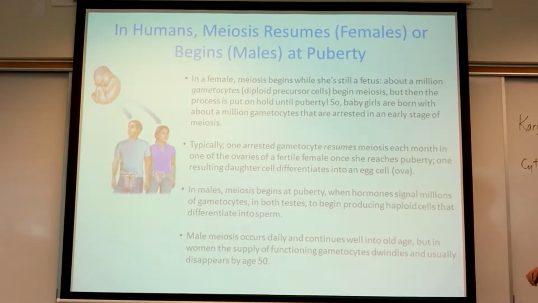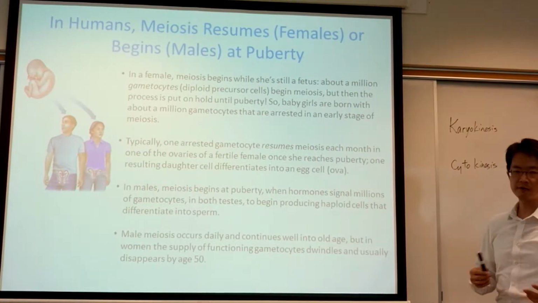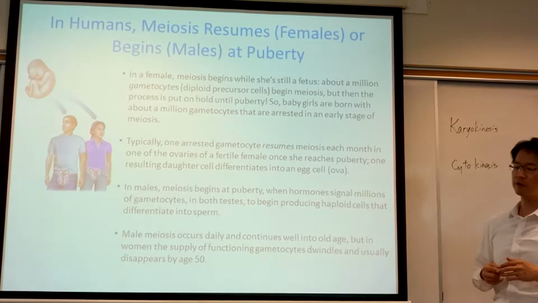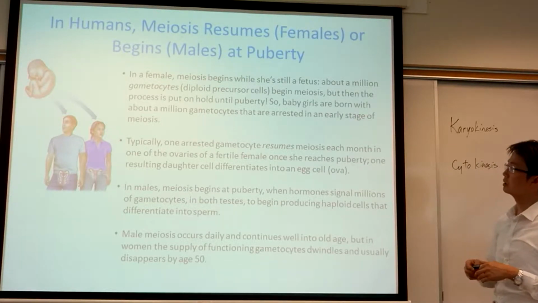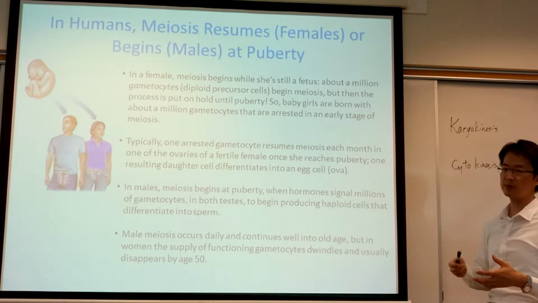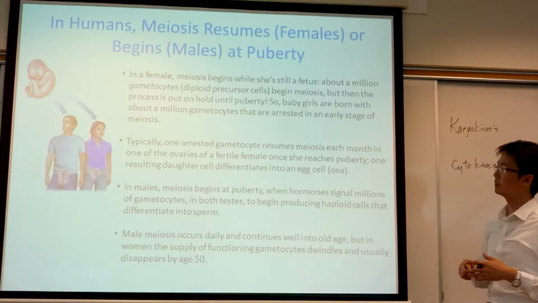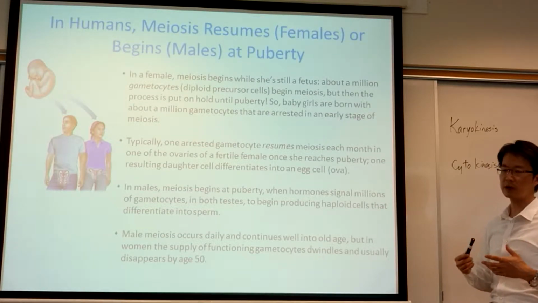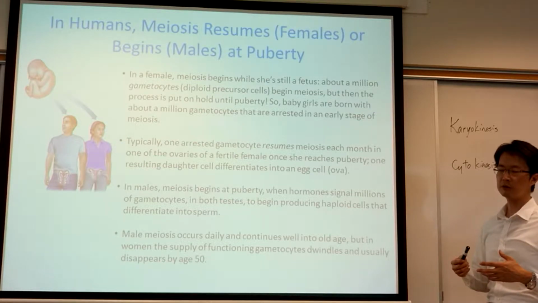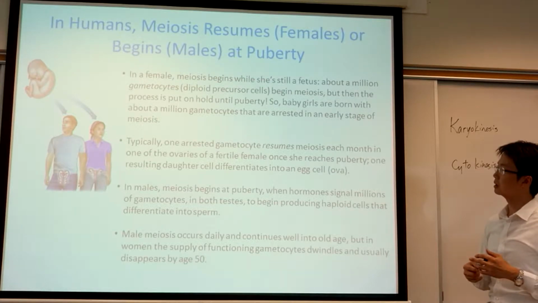So for meiosis, meiosis in male and female, they're different. For female, meiosis begins when the female was still a fetus. Females only make eggs when they are a fetus. When they are born, the number of eggs that they have becomes fixed, becomes a constant, and they no longer